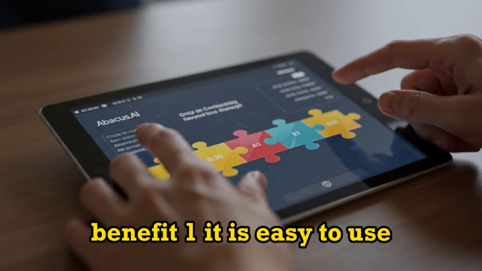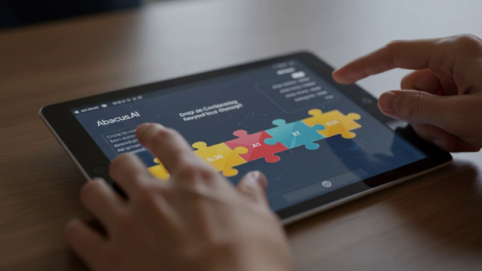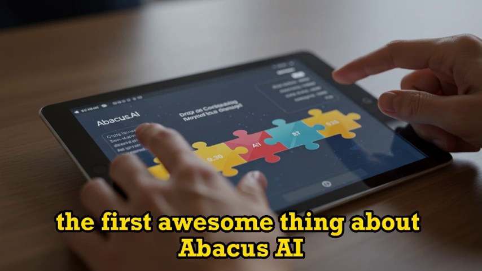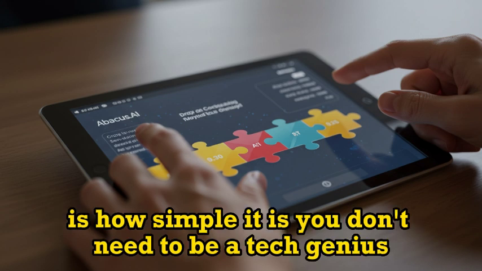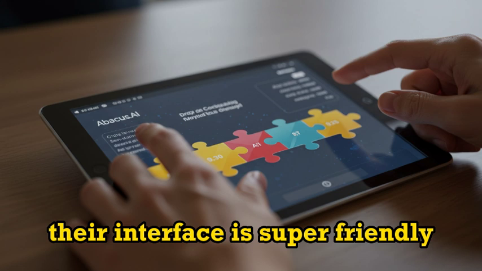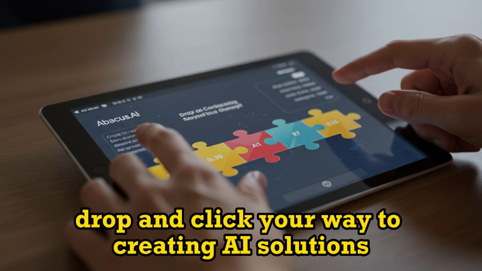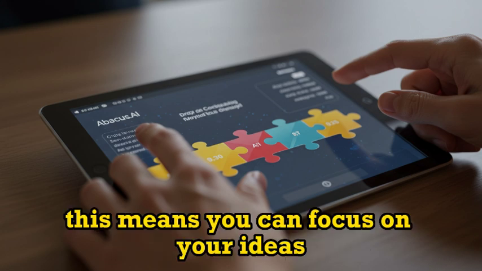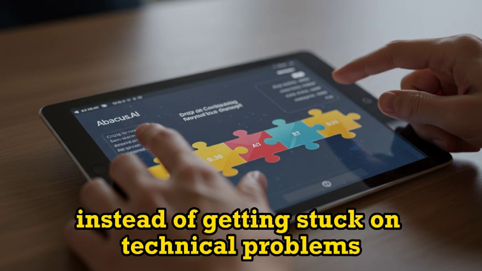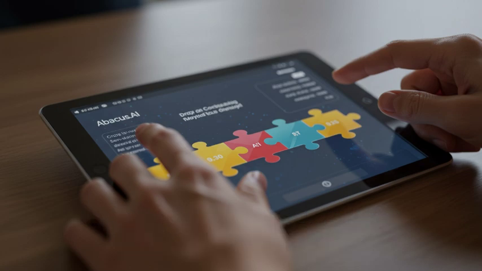Benefit 1. It is easy to use. The first awesome thing about AbascusAI is how simple it is. You don't need to be a tech genius. Their interface is super friendly. You can drag, drop, and click your way to creating AI solutions. This means you can focus on your ideas instead of getting stuck on technical problems.